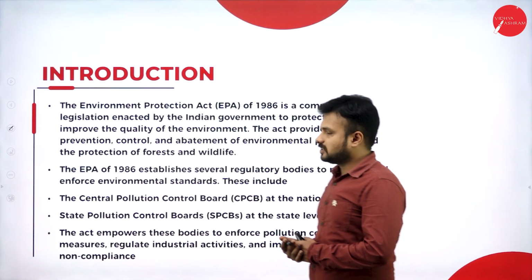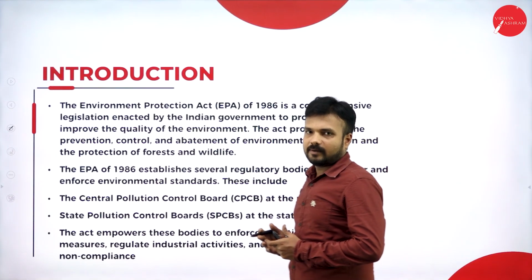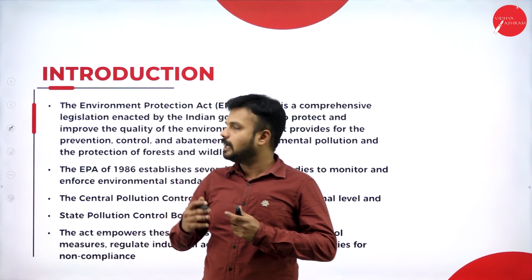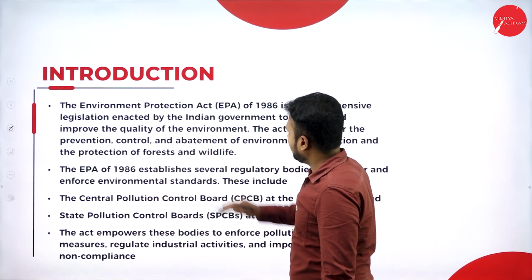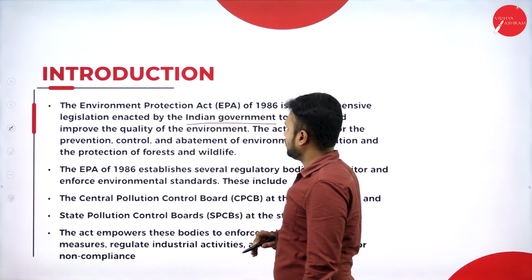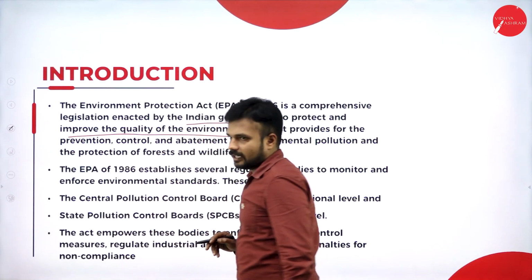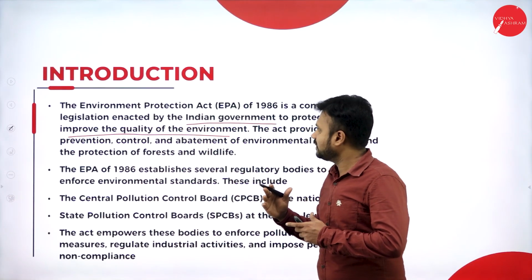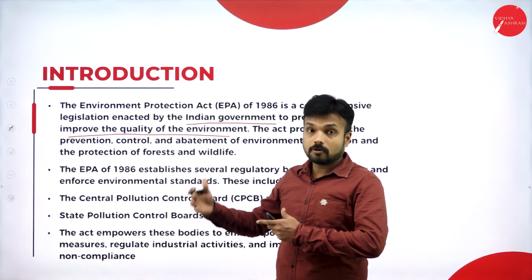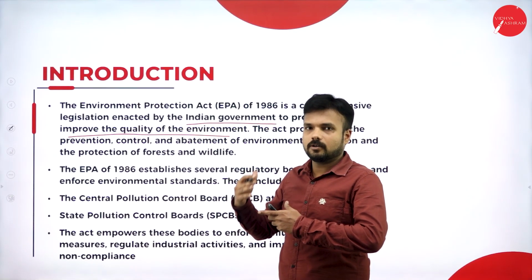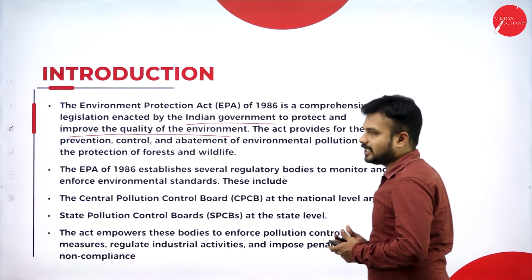Moving forward, introduction. It is a brief introduction about the Environment Protection Act. What exactly the Act is, what it is going to do, and why it has been formulated. The Environment Protection Act 1986 is a comprehensive legislation enacted by the Indian government, that is the central government, to protect the quality of the environment. So what is it going to do? First, it is going to safeguard the environment and also improve its quality. Not only is safeguarding the environment important, but developing and improving the quality of the environment is much more important. What activity is it exactly doing?